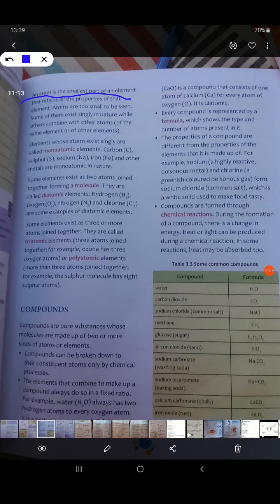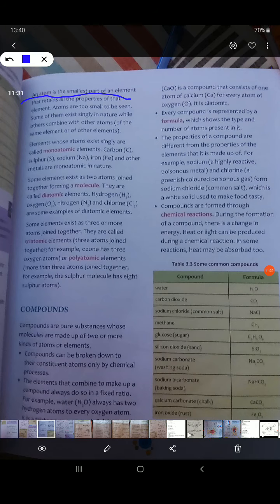Whatever property, like if iron is attracted towards a magnet, then one atom of iron will also get attracted towards a magnet.